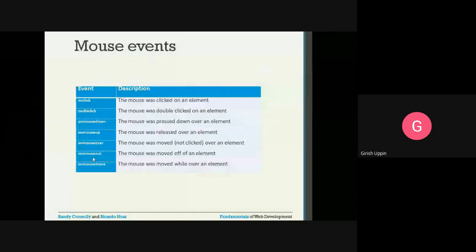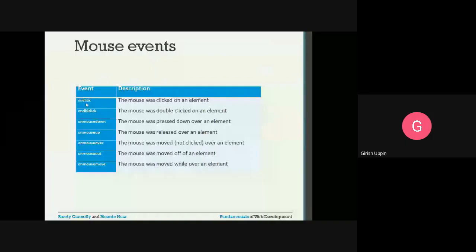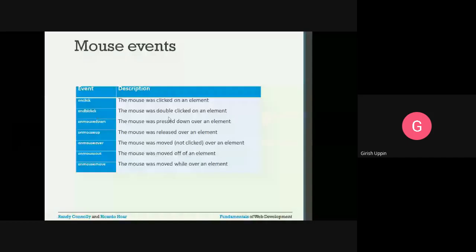For the mouse and the keyboard, many of the events you already know, right? For mouse, you can have on click, which means using a mouse you can click on a particular element. Whenever you do the click, this on click event will get triggered. Mouse was clicked on an element. On double click: a mouse was double clicked on an element. Here you have to remember, it need not be only on the button. Every element can have the on click and on double click events.